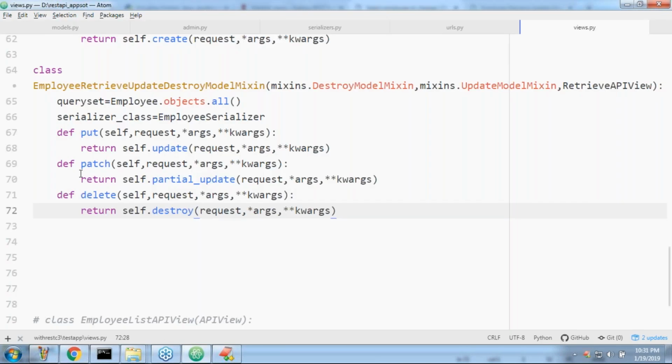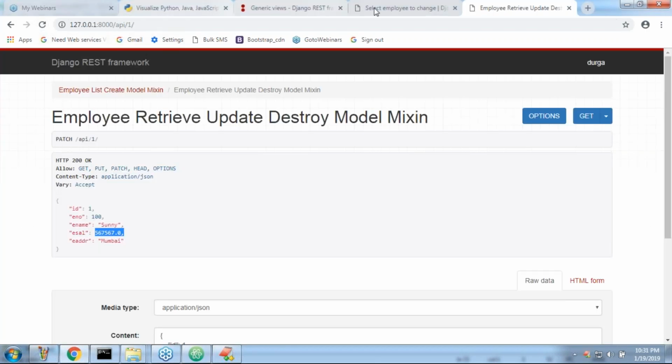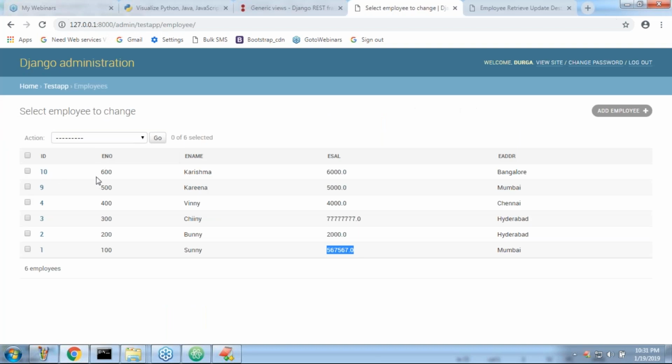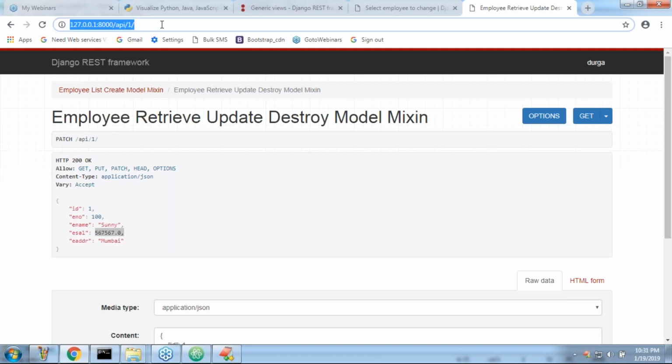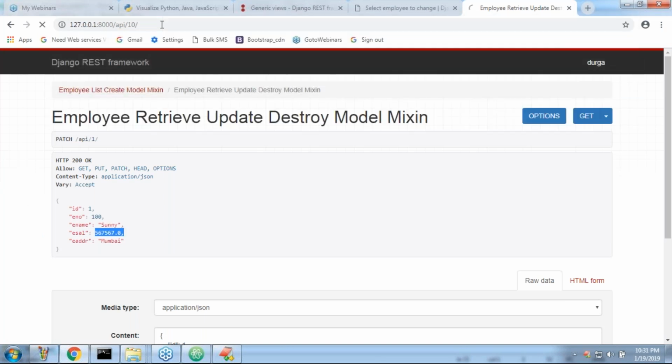Now have a look once, sir. If I implement this by taking this extra one, then you are in a position to perform update and delete operations also. Have a look, is it going to work or not? Now observe carefully, sir. Here my requirement is the last record ID is 10. Now that 10th record I want to delete. Okay. Now the 10th record is coming, Karishma, like this, right?